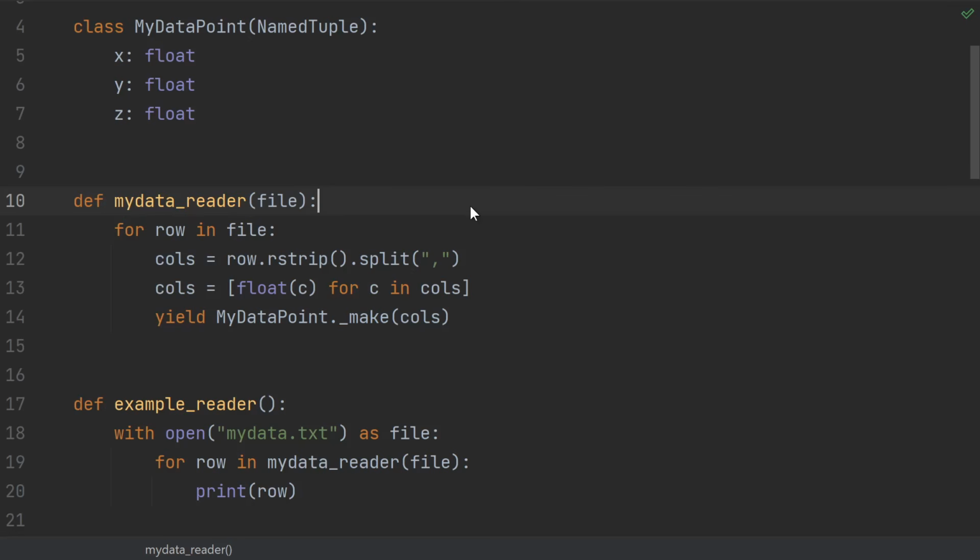Another very common and useful place that you might use a generator is reading from a file. Once again, this is a situation where, because files can be so big, you might not want to read the whole file into memory all at once.